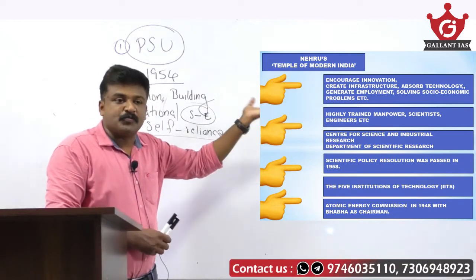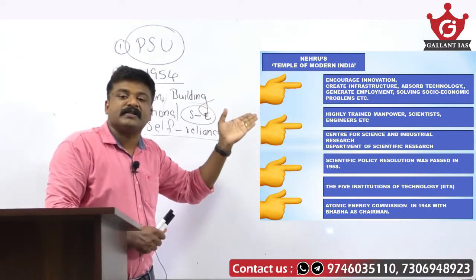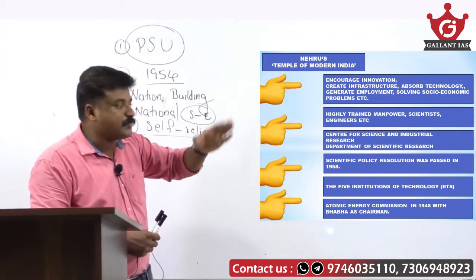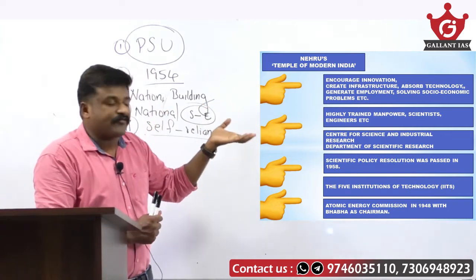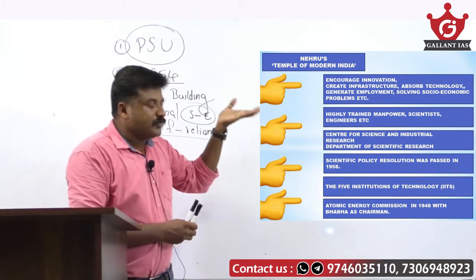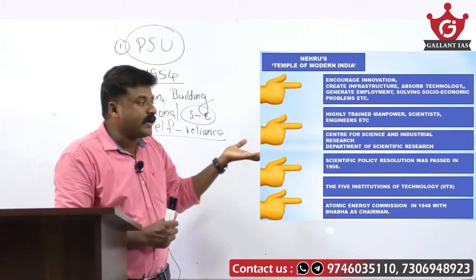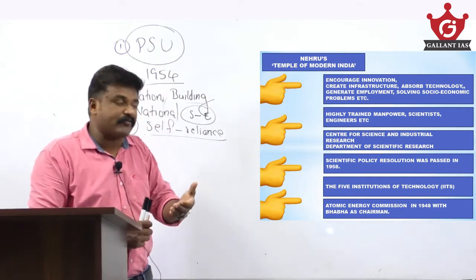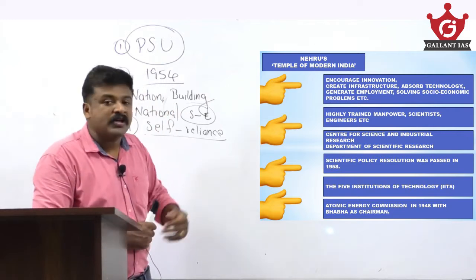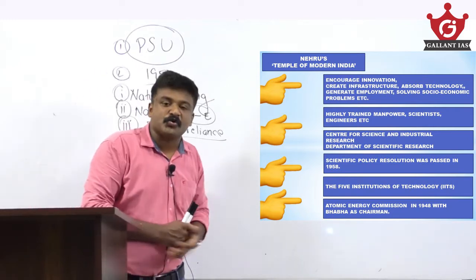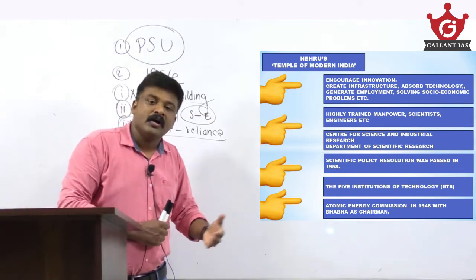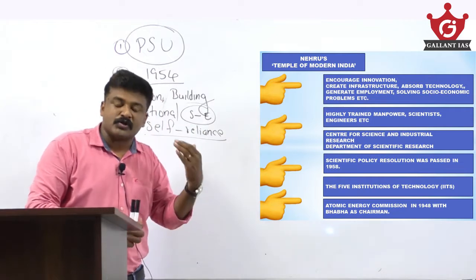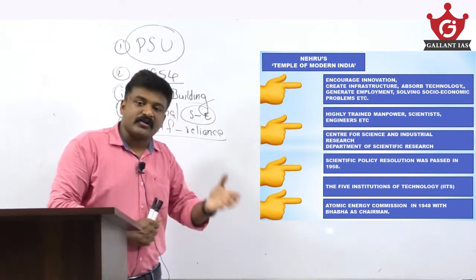And what were the objectives behind these initiatives in public sector undertakings? Definitely, the objectives behind promoting these modern temples were to create infrastructure, to absorb technology, and to encourage innovations, with new research laboratories and institutions of higher learning, especially in the scientific field. It was also for generating employment and solving India's socio-economic problems, that is, for eradication of poverty and malnutrition, creating maximum domestic employment opportunities, and infrastructural development.